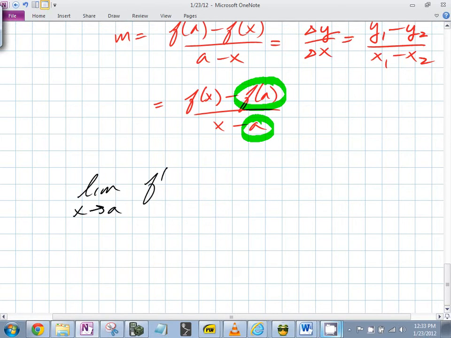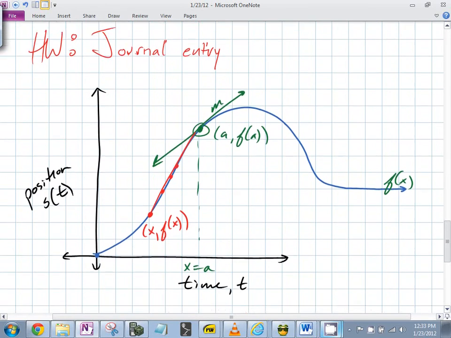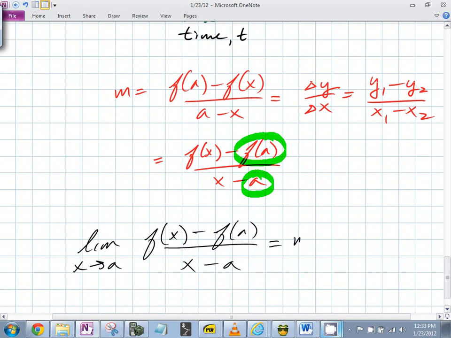So you have this right here. What does this represent right here? So you can say that the limit as x goes to a of f of x minus f of a over x minus a is equal to what on this graph? Is equal to what? m. It's equal to m. The slope of the tangent line at what?